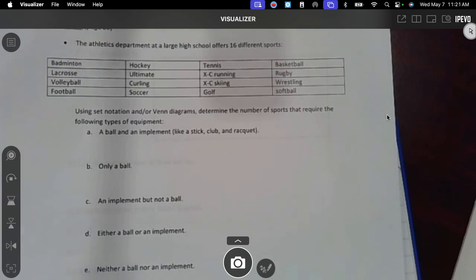Is that how you spell badminton? Mm-hmm. Okay, so this whole problem, a lot of people missed this one because they thought badminton had a ball and an implement. It has a birdie. A birdie is not a ball. Does everybody know what a birdie is? The birdie has the little, and it's like that. I don't even know how to explain it. So badminton only has an implement on the paper.